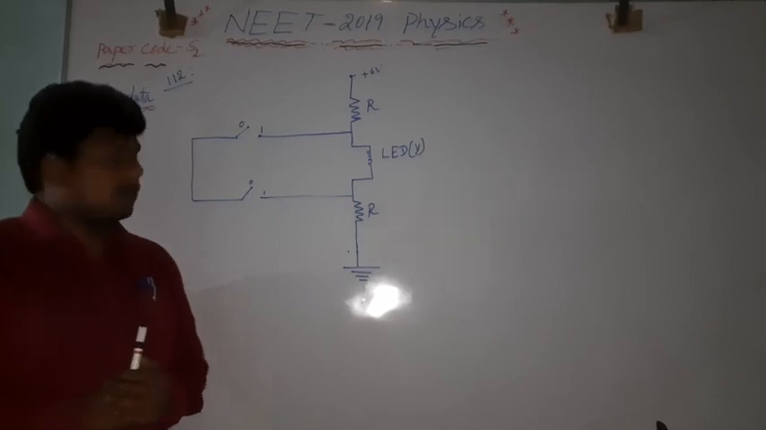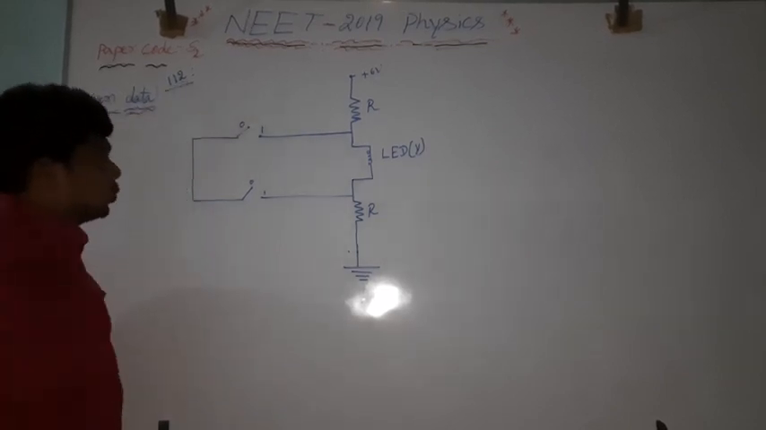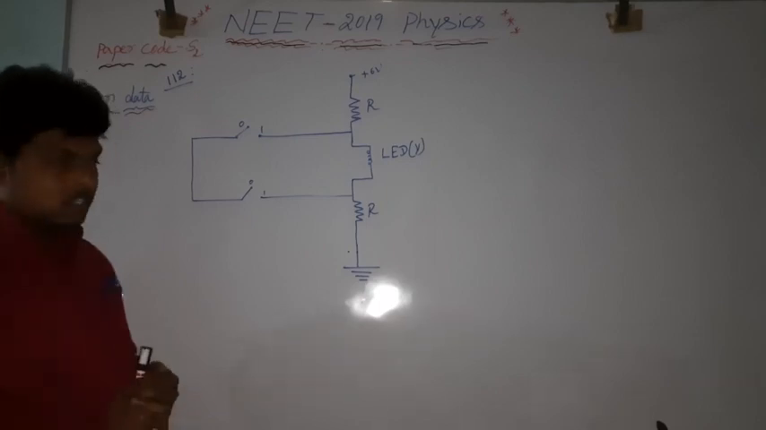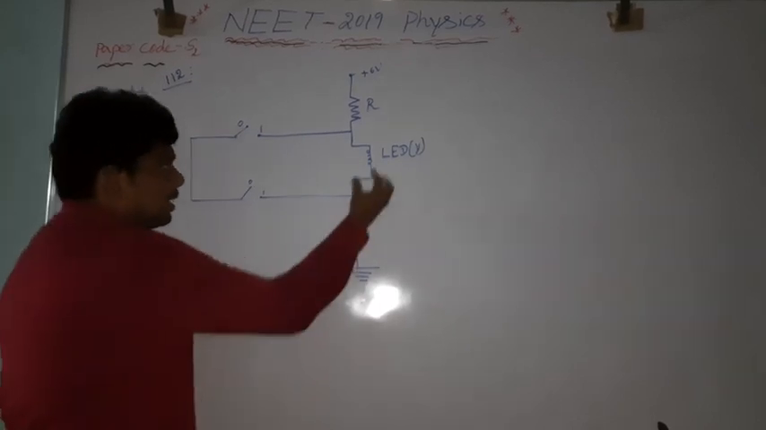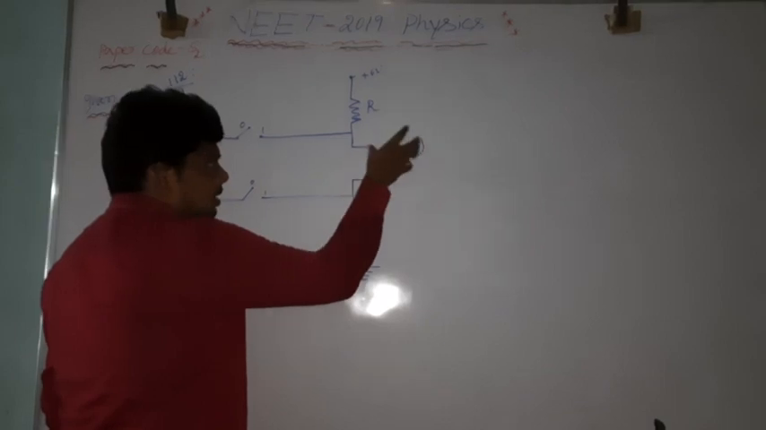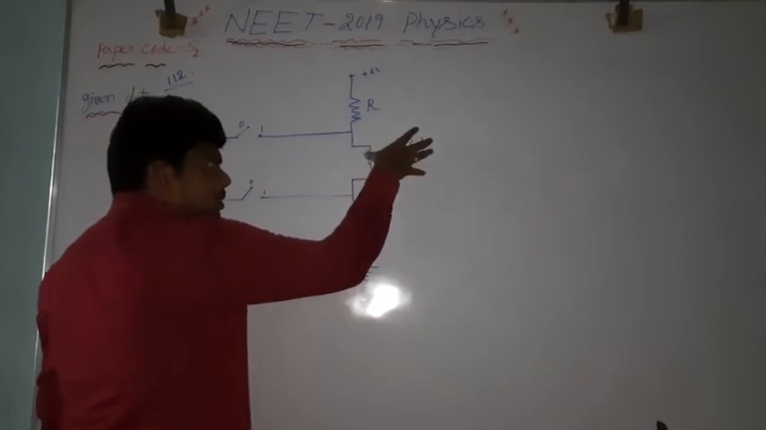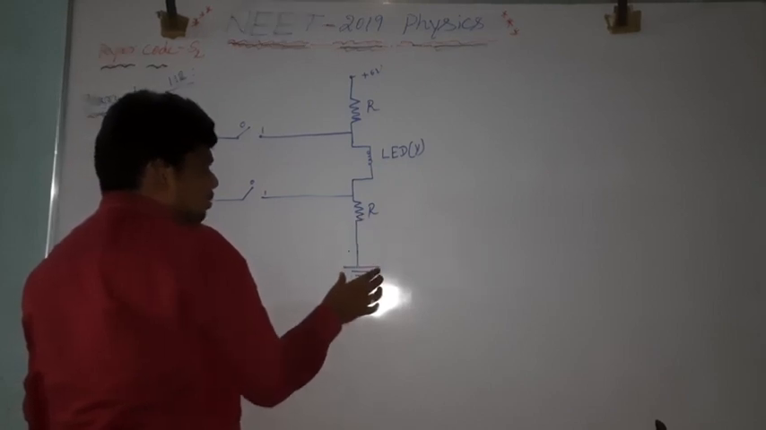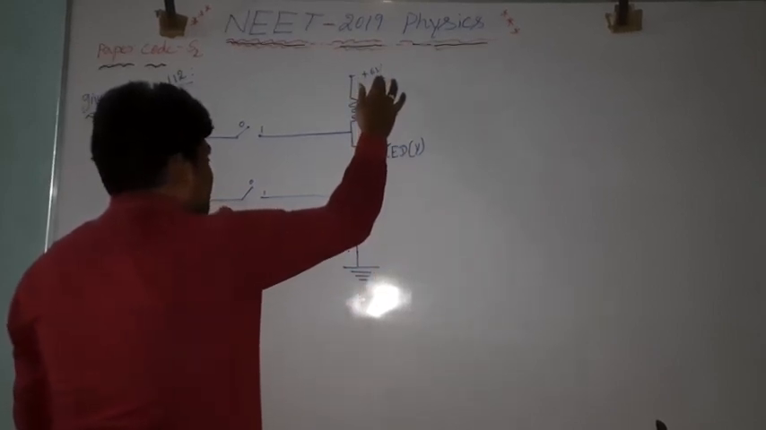Now the next question number is 112. The question is from logic gates, that is nothing but the semiconductor chapter. Now they have taken an LED, that is an LED bulb, that behaves like the output. And here they have connected two resistors. Here it is grounded, here it is connected across a positive source.